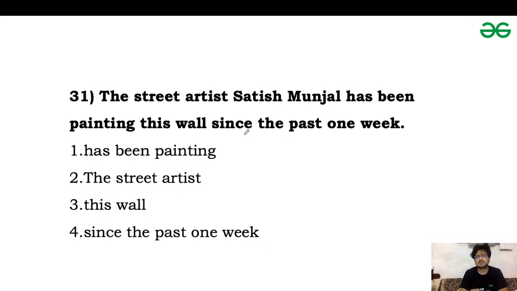Okay, so let's get started with the first question. You have to find the error in this sentence: The street artist Satish Munjal has been painting this wall since the past 1 week. Identify the error in this sentence.